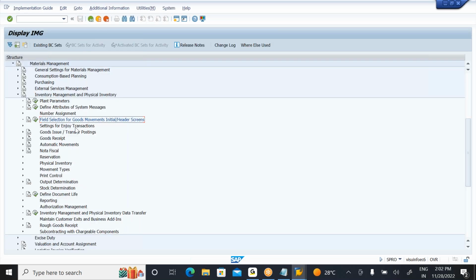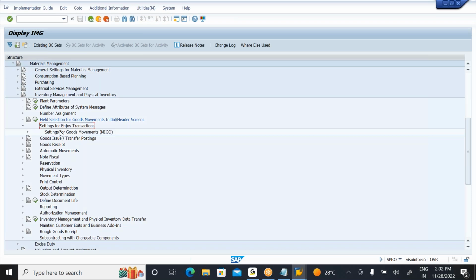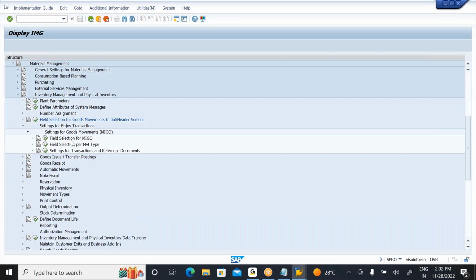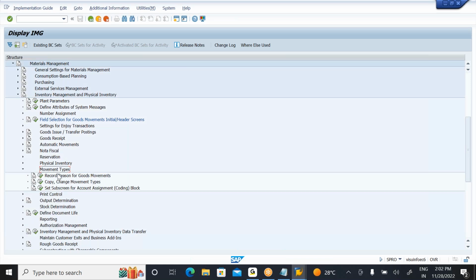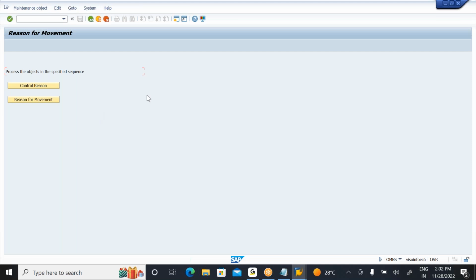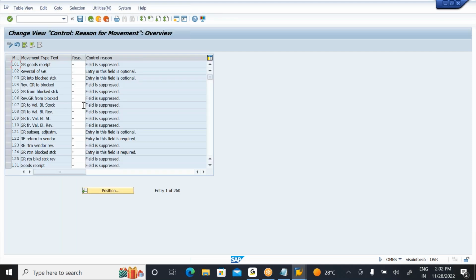Settings for the transactions are also there. Field selection can be controlled at movement type level and transaction level. Go into the documentation; I showed you this previously. Reservation, note of physical is not required. All movement types you can see here. We have done the physical process here. Reason for movement is controlled for movement types already shown to you.